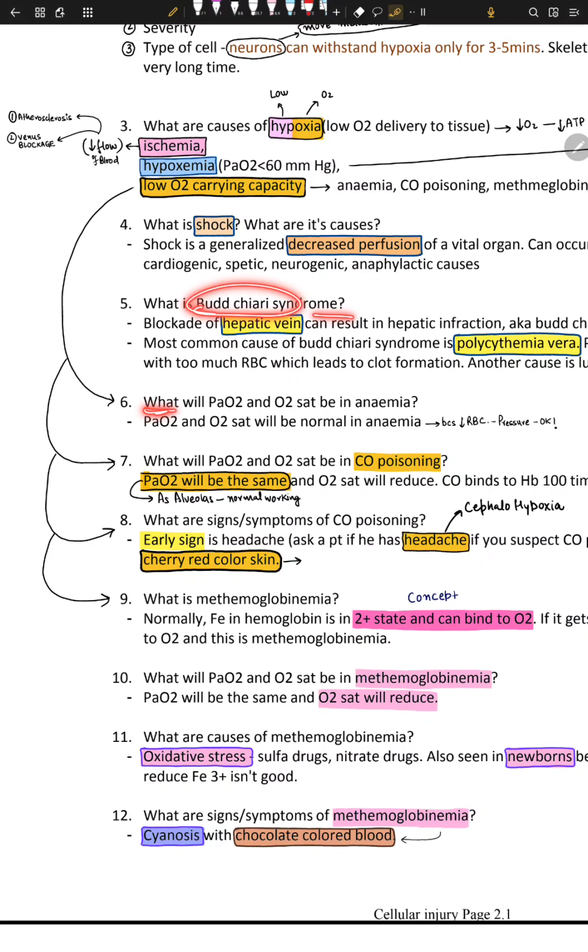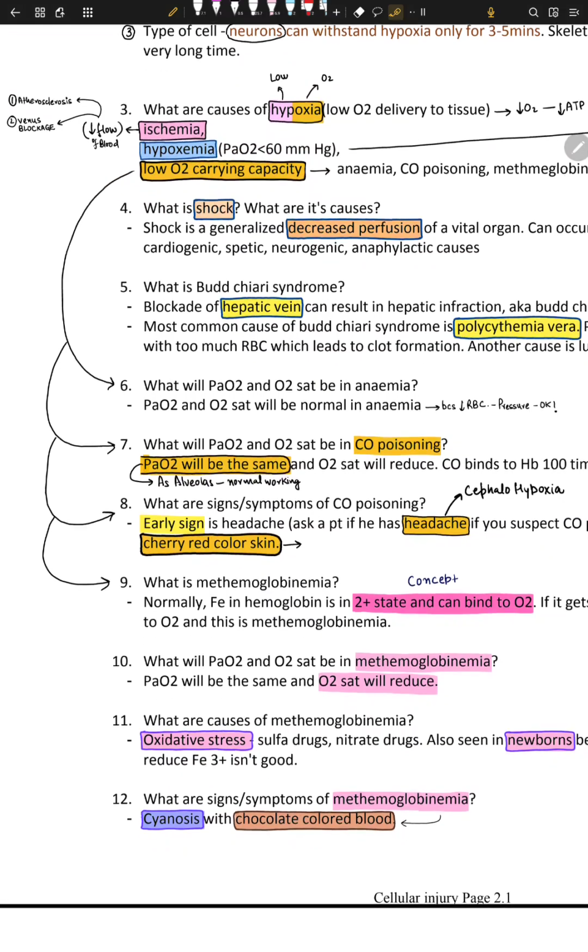What will be the partial arterial O2 and O2 saturation in anemia? So in anemia, you have a problem with the O2 carrying capacity. If you have an O2 carrying capacity problem, the partial pressure of arterial O2 is normal and O2 saturation will be normal.